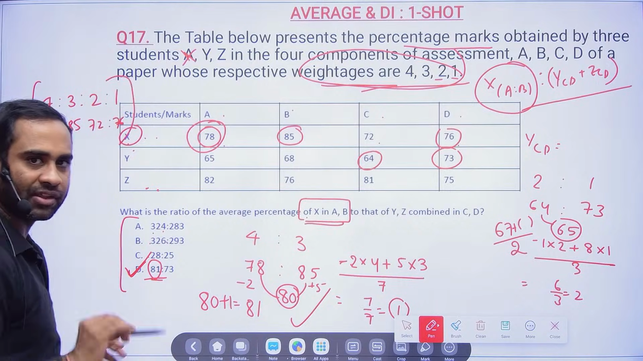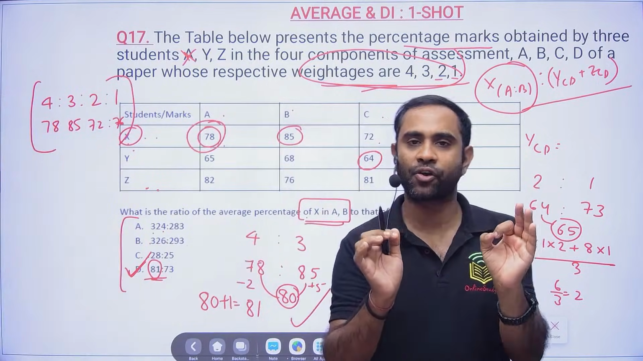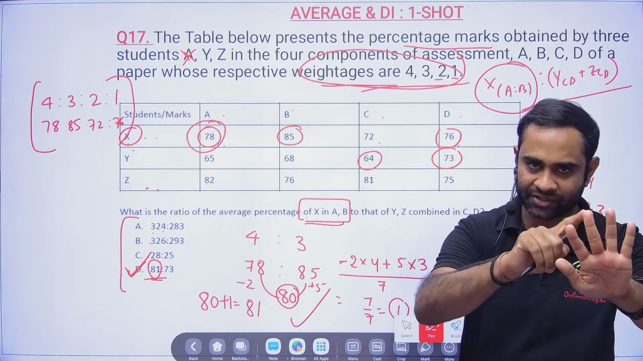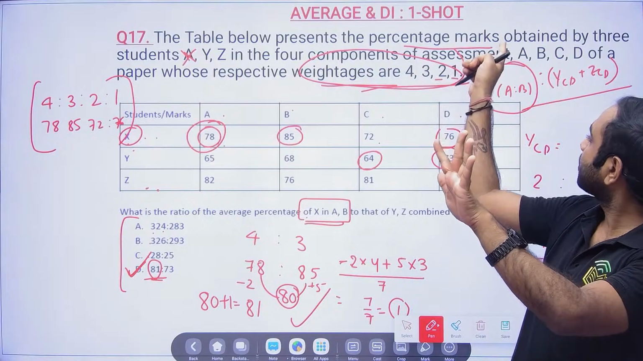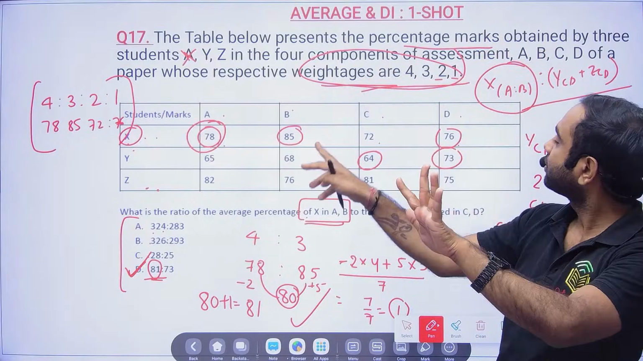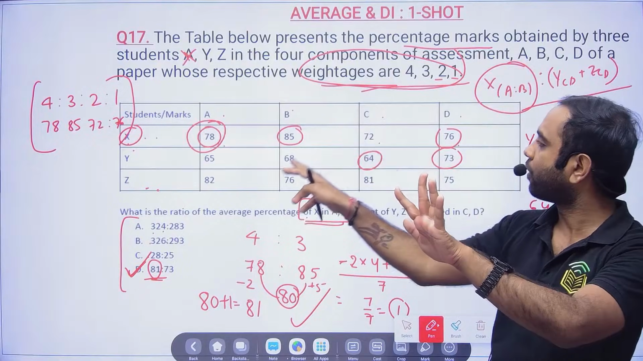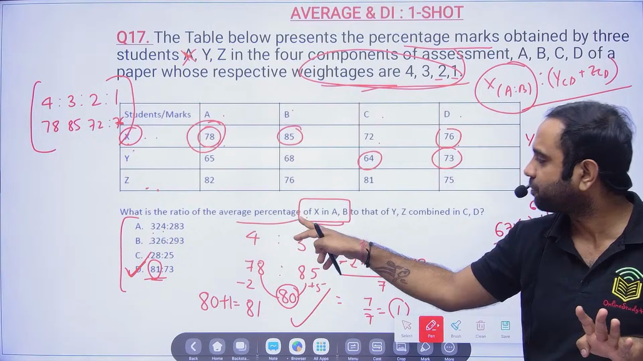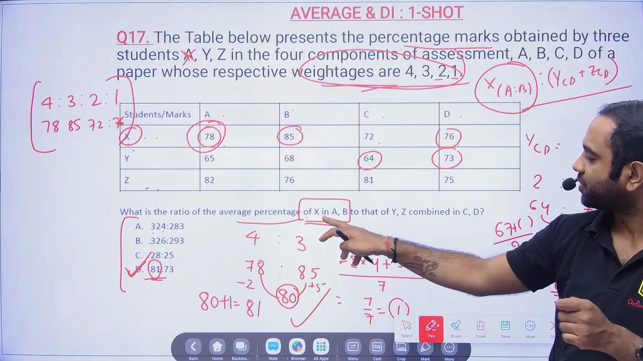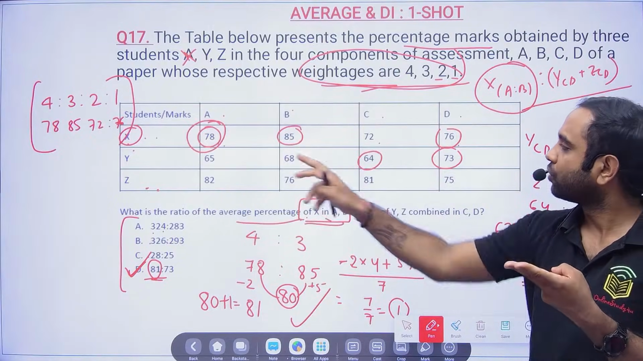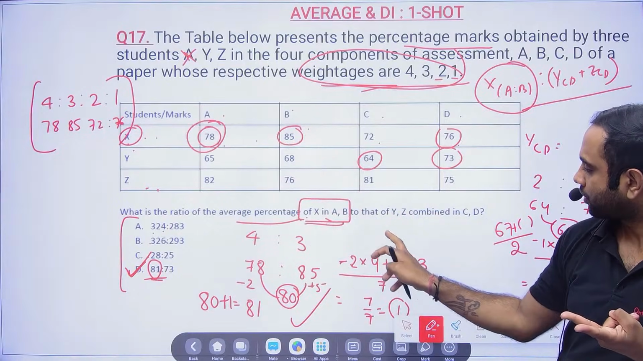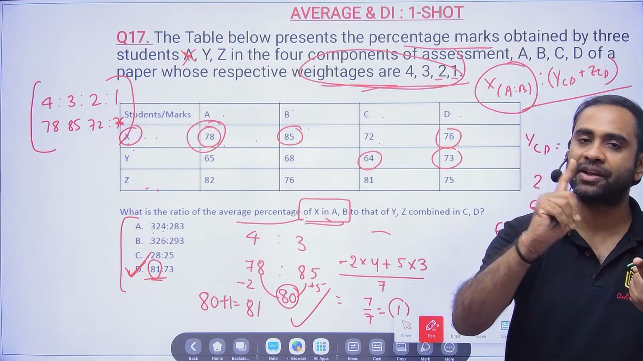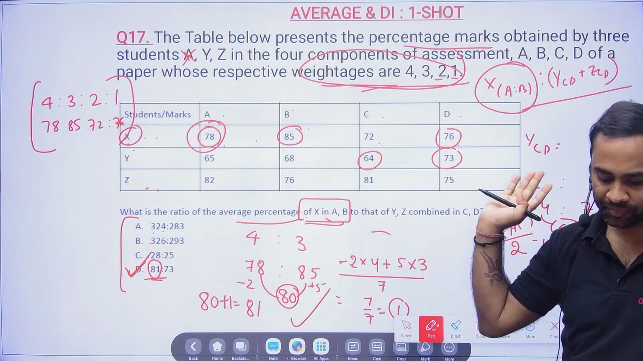What is not clear in the question? There are 4 assessments A, B, C, D and 3 students X, Y, Z. The weights for A, B, C, D are given, that is 4, 3, 2, 1, and then the percentage of marks is given. They are asking to find the average percentage of X in AB. That means in AB you know the weights and the marks, so calculate the weighted average of X, then calculate the weighted average of Y and Z, add them, divide by 2, and then find the ratio. That is the question.